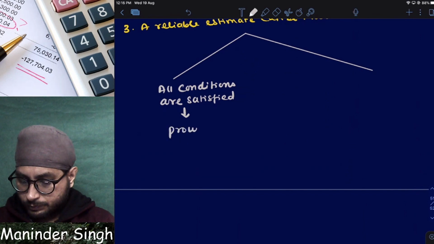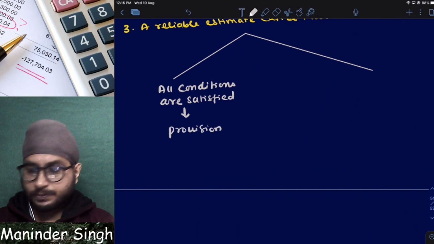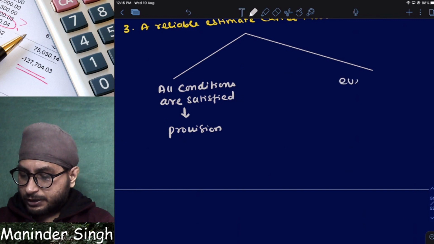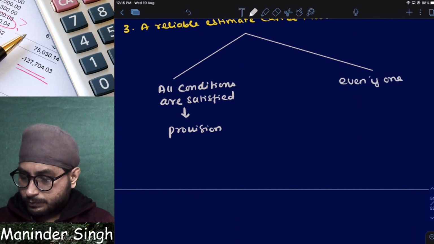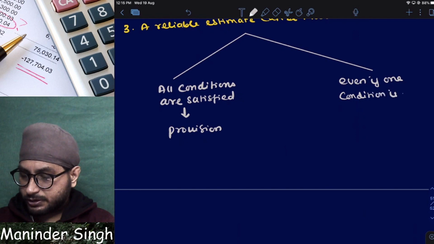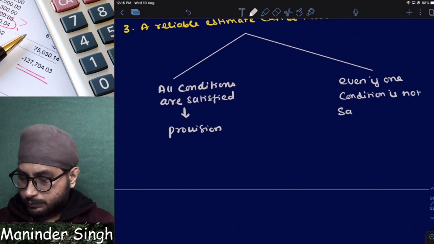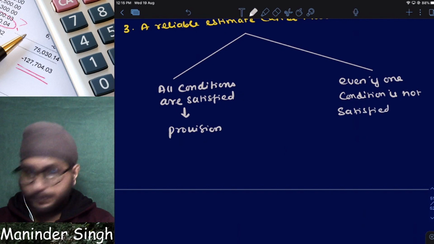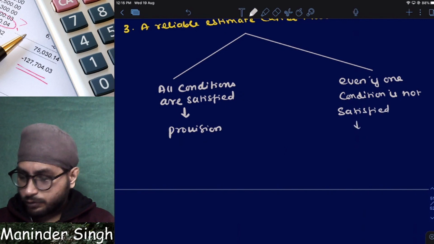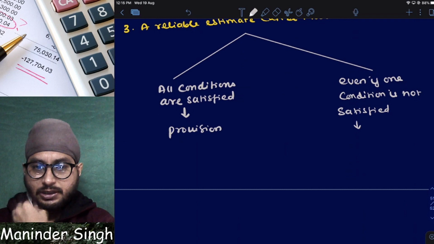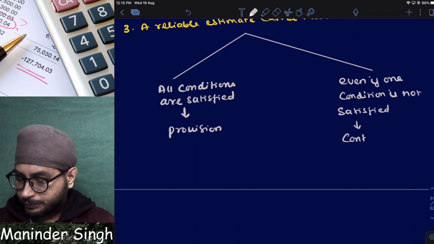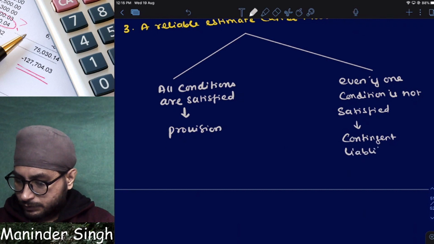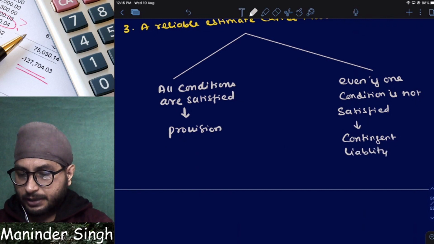Even if one condition is not satisfied, what will happen? Obviously, as I already told you, when it is not a provision, it will be a contingent liability.